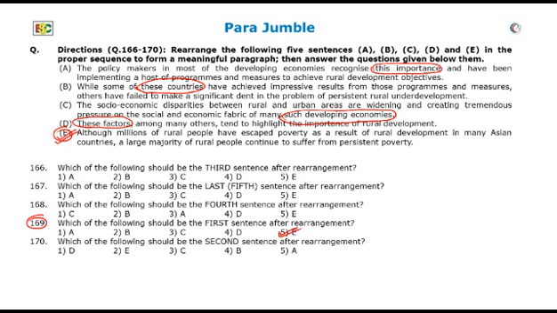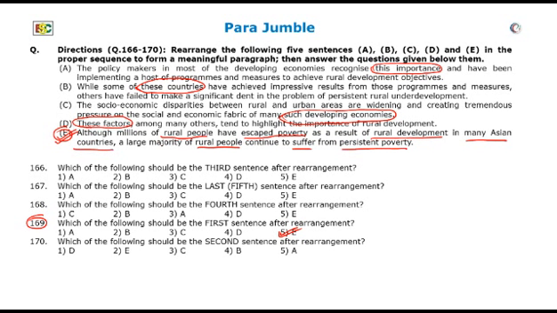E. Now we will find out the second sentence. Up till now we have established that millions of rural people have escaped poverty. That is, rural people escaping poverty as a result of rural development in many Asian countries. But a lot of rural people still suffer from persistent poverty.